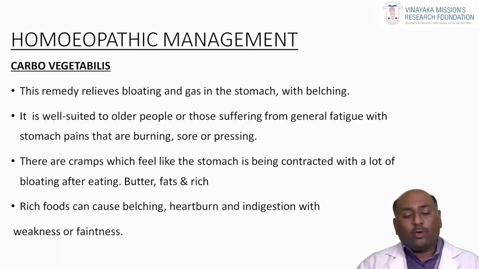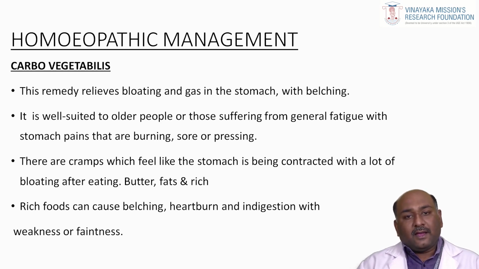Then coming to the homeopathic perspective, we have very good drugs. There are a lot of drugs. Among them, the most common drugs in clinical practice, the first one is Carbo vegetabilis. This drug is indicated where the patient has a lot of gas in the upper abdomen, that is the epigastric region.